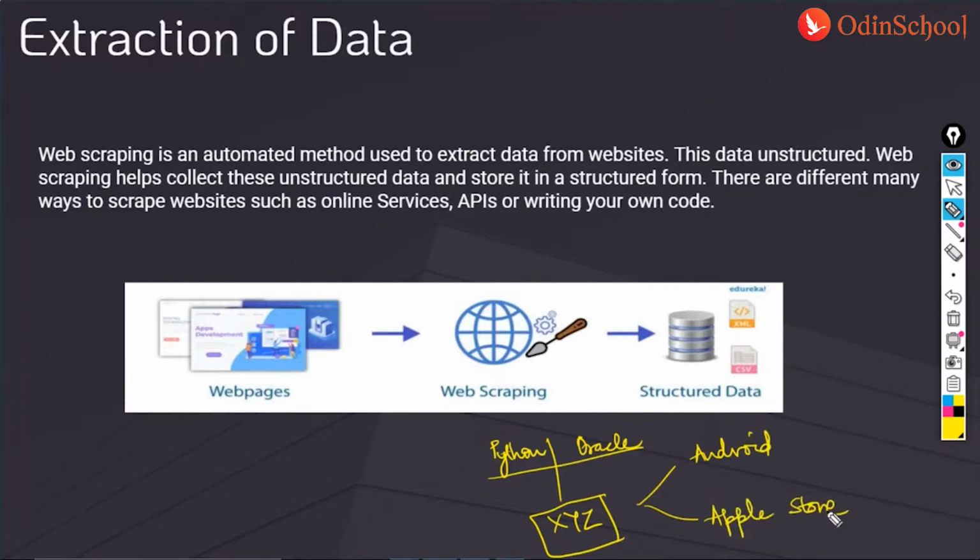Right now, we want this XYZ application to go into both of these platforms. In order to achieve this, we need to ensure that the gap between them is being built, and this gap is built using APIs. So we would have a different set of APIs for Android and a different set of APIs for the Apple Store, because of which what we want would be understood.